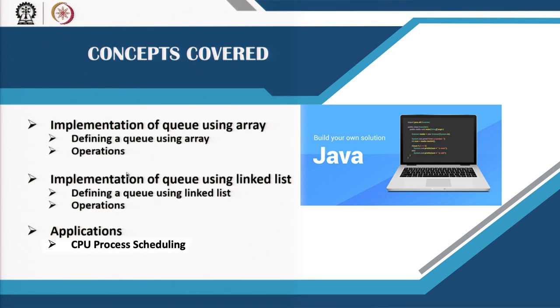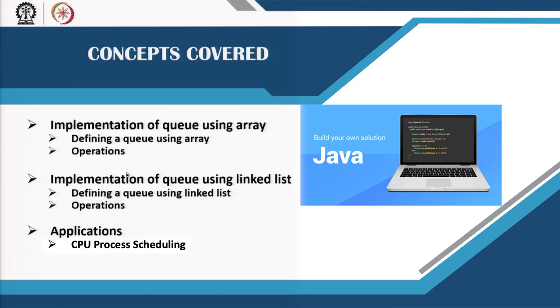Then we have also learned about linked lists, so here is an application of the linked list so that a queue data structure can be implemented. So, two representations, namely array based and linked list based, for the queue data structure.